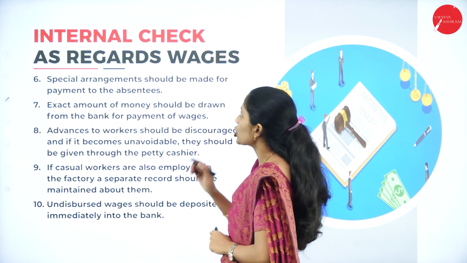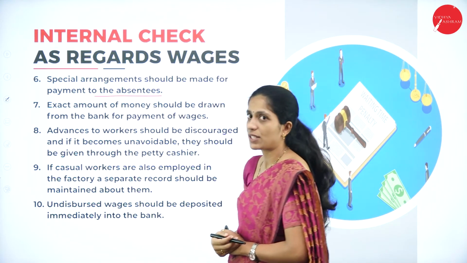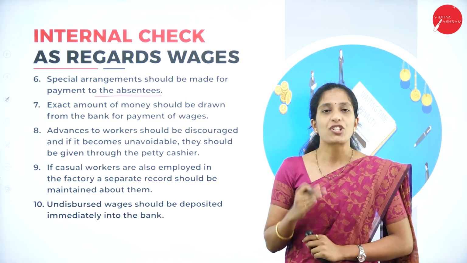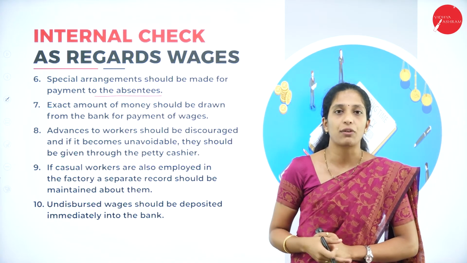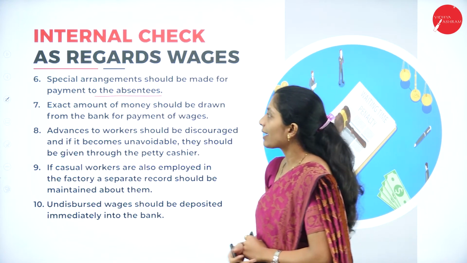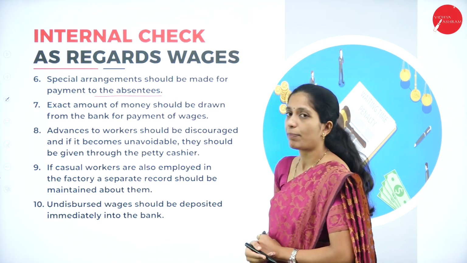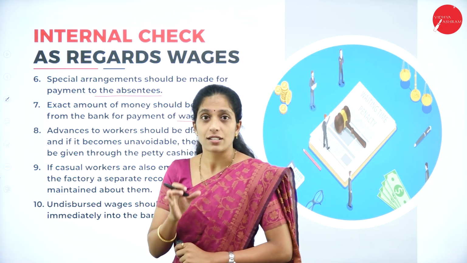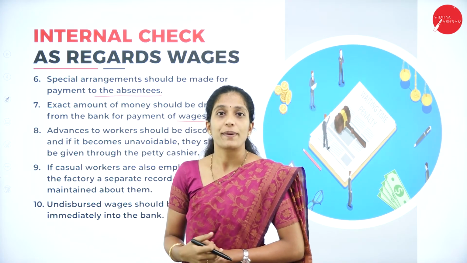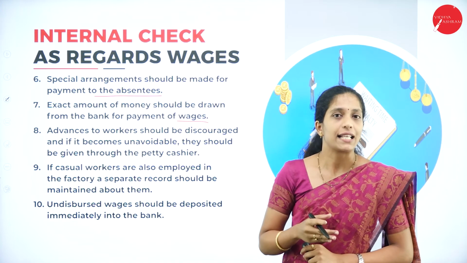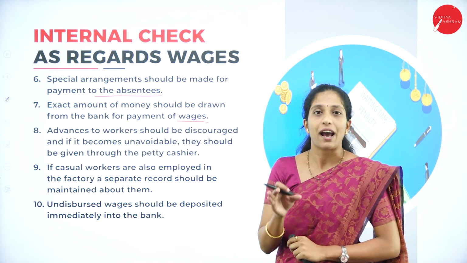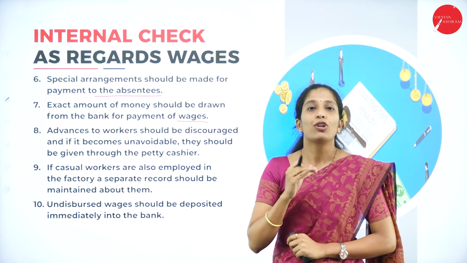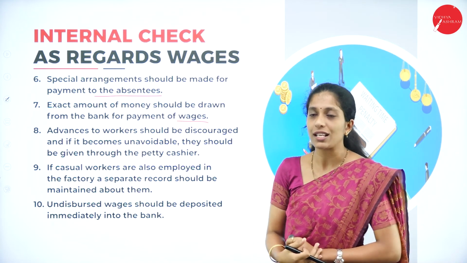Next, special arrangement should be made for the payment of absentees. Those who were absent and have not received the wages, for them special arrangement has to be made in order to give the wages to that particular worker. Next, the exact amount of money should be drawn from the bank for the payment of wages. For example, if the total payment of wages is 10 lakh, then exactly 10 lakh has to be drawn, not an extra amount and not less than that amount. A particular amount has to be drawn depending upon the total wages that have to be given to the workers. There will be no misappropriation of cash if the exact amount is withdrawn.